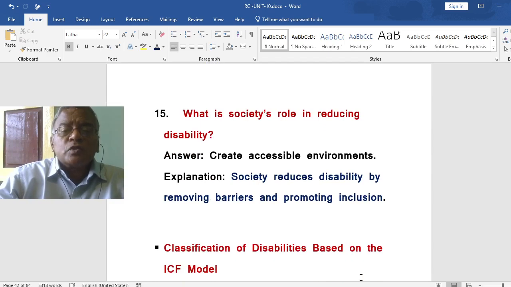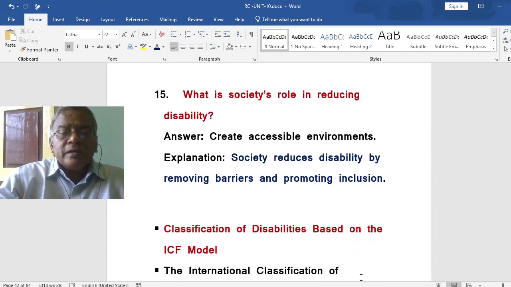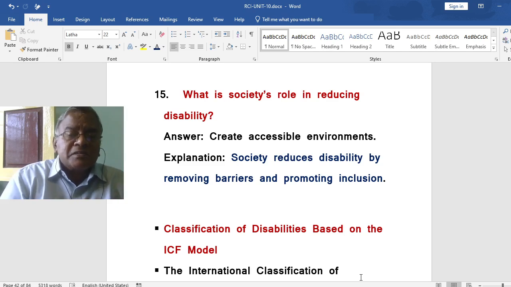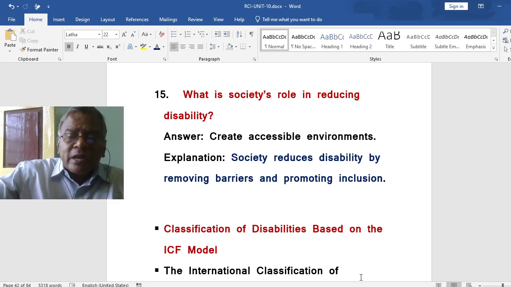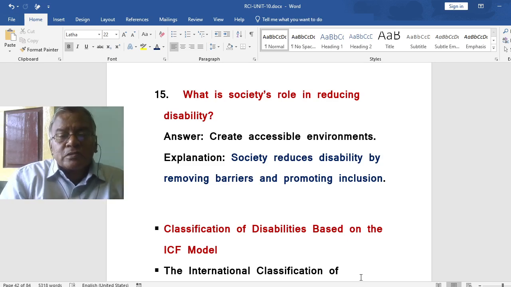What is society's role in reducing disability? A society should create an accessible environment. Society should reduce disability by removing barriers and promoting inclusion. So that is the society's role in reducing disability.